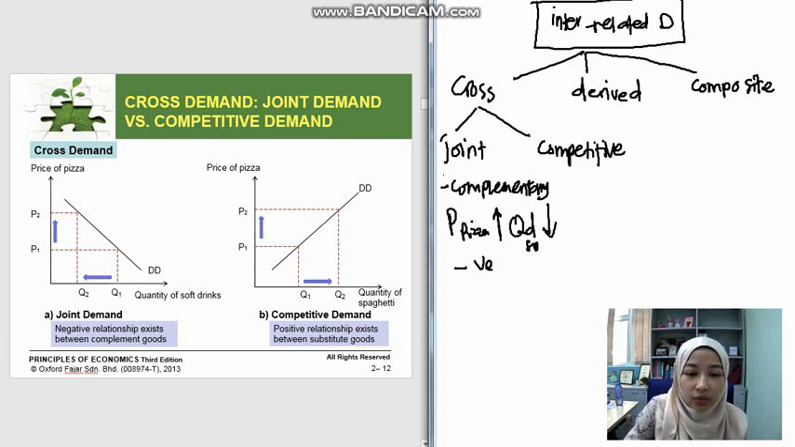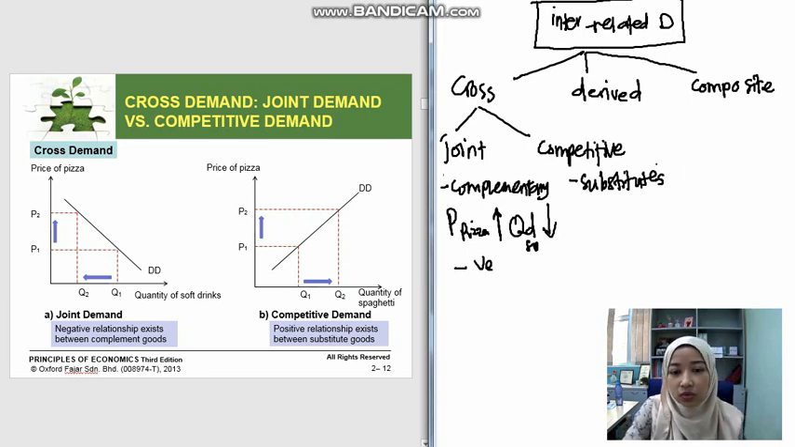Okay, now we look at competitive demand. Competitive demand explains the relationship between substitute goods. Examples of substitute goods are pizza and spaghetti. If you go to Domino's or Pizza Hut, you have a few options of food. So if you don't want to buy pizza, you can have the other option, which is spaghetti.